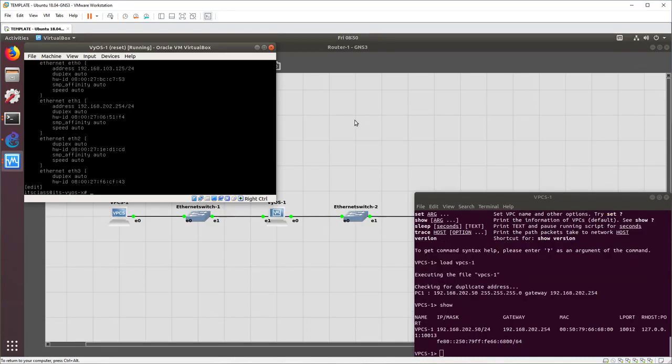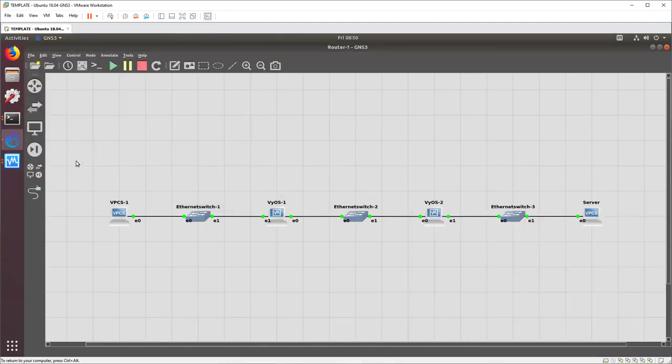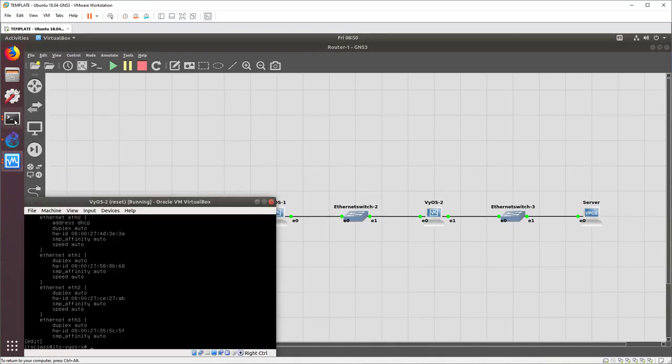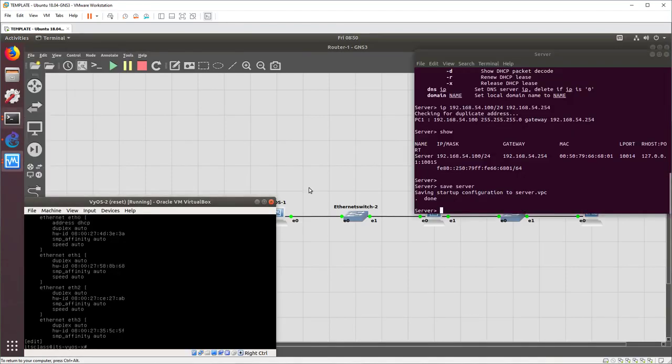All right, so let's go configure the other side. So you can see here we've got our usual running, and I'm going to bring up VyOS 2, and I'm going to bring up server, and server's already configured. And it looks like we saved server here to server VPC, so that way we can load it if we need to. So it's 54.100, which is great.